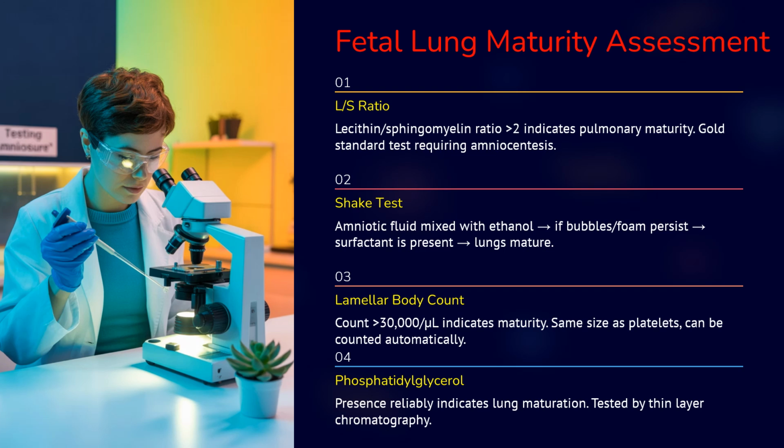Okay, number 2 is the shake test, where the amniotic fluid is mixed with ethanol, and if the bubble is formed, then that means the surfactant is present, which means the lungs are matured. Okay, we also have a lamellar body count, where the count has to be more than 30,000 per microliter. If it is there, that indicates lung maturity. Okay, and number 4 is the phosphatidylglycerol, where if it is present, that indicates that the lung is matured.